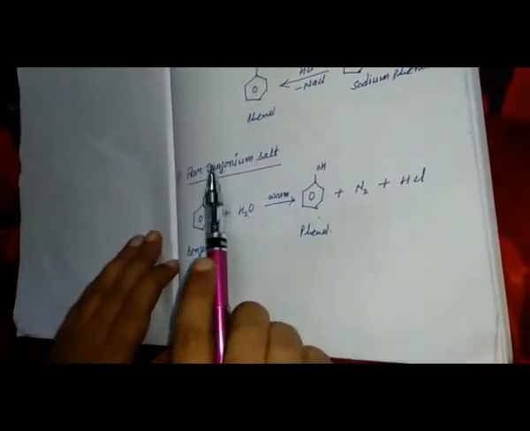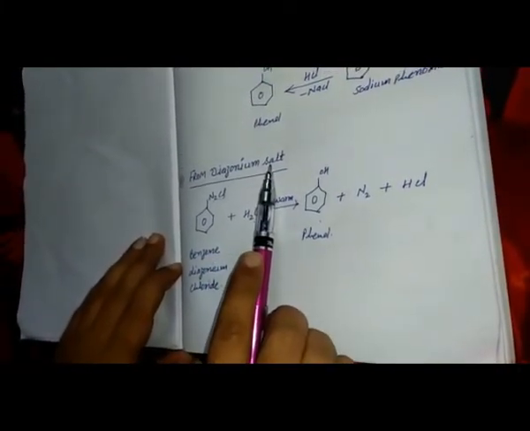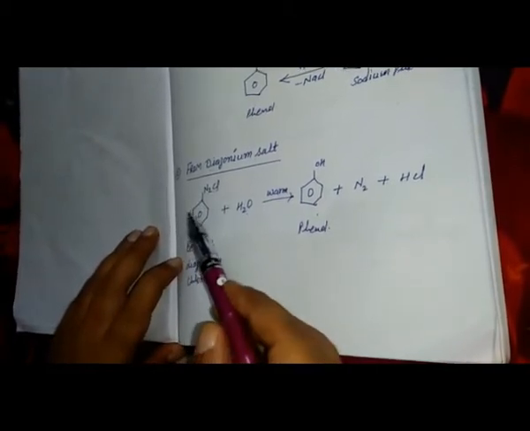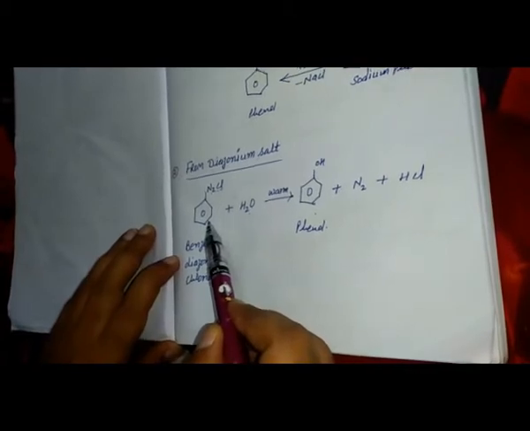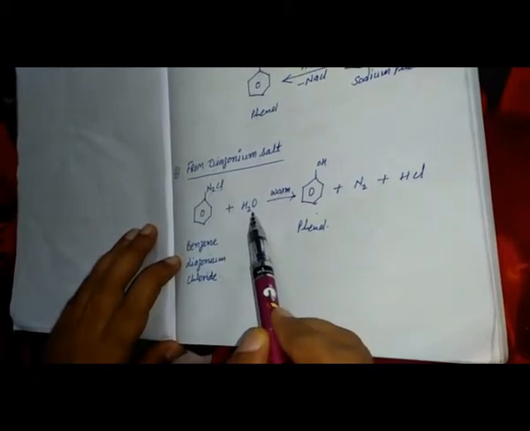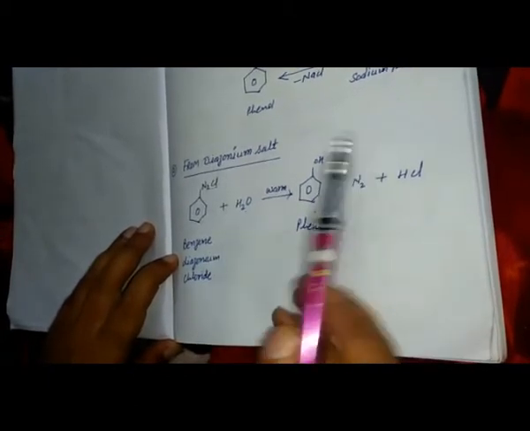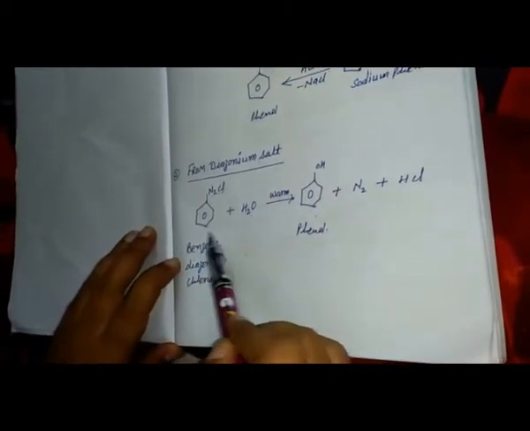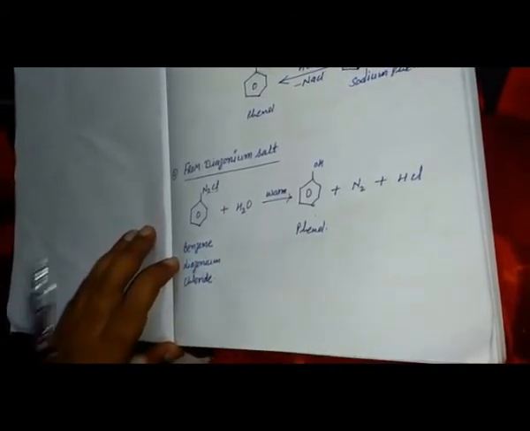The second method is from diazonium salt, like benzene diazonium chloride. How to make benzene diazonium chloride? That we have already discussed in the previous chapter, haloalkanes and haloarenes. This benzene diazonium chloride reacts with hot water, then releases N2, HCl and phenol. That means benzene diazonium chloride reacted with hot water gives us phenol.